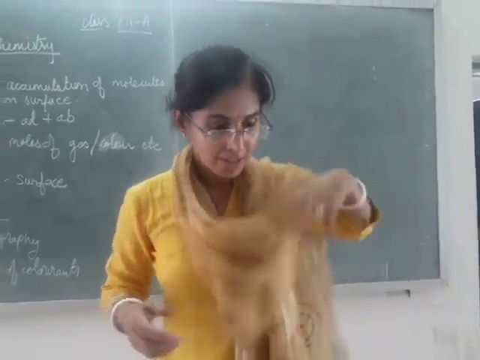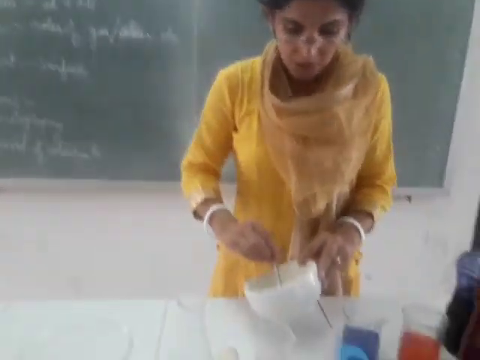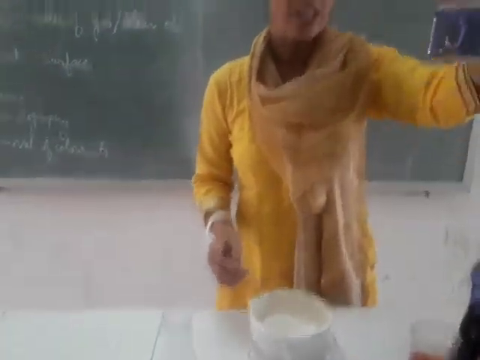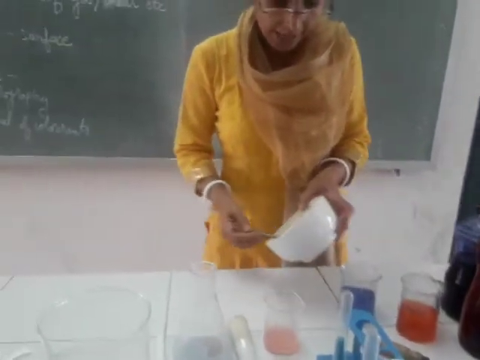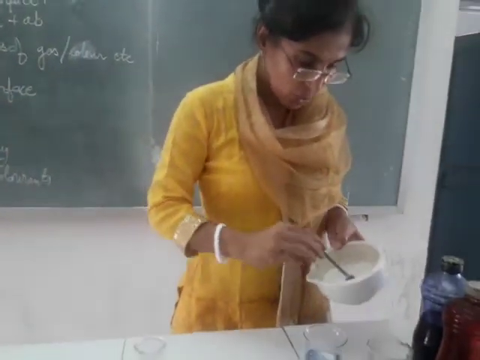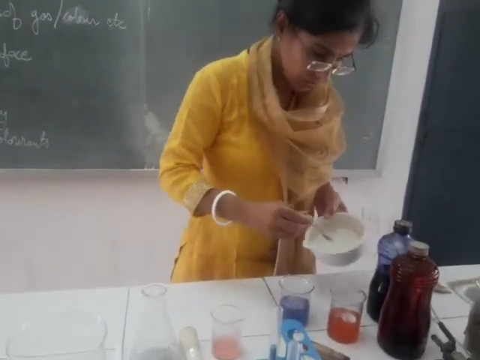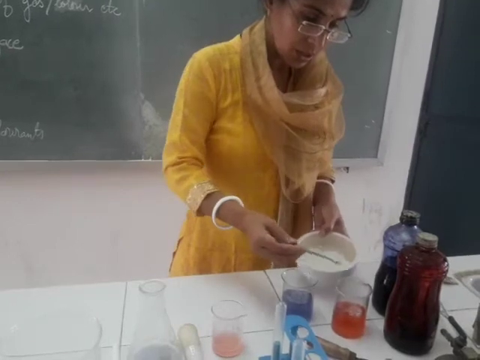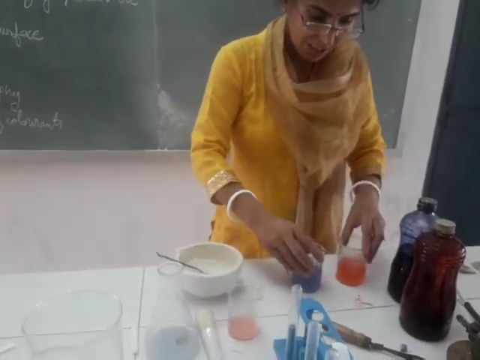Now I will show you the adsorption of colorants with the help of chalk powder. See, I have two colored solutions, one blue and one red. I will be adding the same quantity of chalk powder to the same concentration of solution with the same volume, right? And we will keep stirring them.